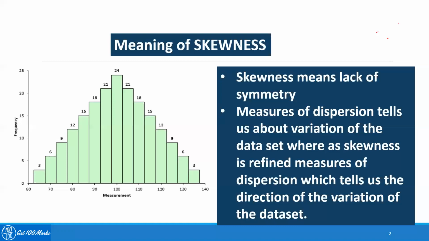Now you can question, in real life normally we don't get such type of distribution, where most of the values are exactly left hand side, how much it is spread, right side, in the positive side also it's spread an equal amount. But by the central limit theorem, if we take a sample large enough, the distribution will follow a normal distribution. And normal distribution means mean, median, and mode coincide with each other. And that means the skewness is 0. Therefore, measures of dispersion tell us about the variation of the data set, whereas skewness is a refined measure of dispersion, which tells us the direction of the variation of the data set.